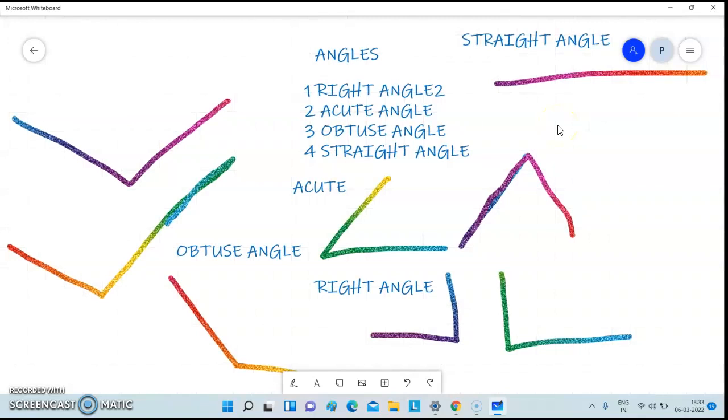In the next video, I will tell you about measuring angles, how to classify angles, how to use a protractor and drawing angles. I will tell you this in the next class.